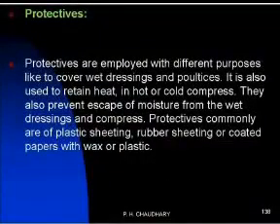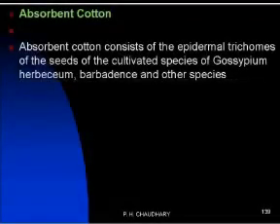classification of surgical dressing. The last class is the protective. Protectives are mostly employed to cover the wet dressing. They are also used to retain the heat and to prevent the escape of moisture. They may be plastic sheeted, rubber sheeted, or coated paper with wax or plastic. This is called the protective. The example of protective is the absorbent cotton wool.